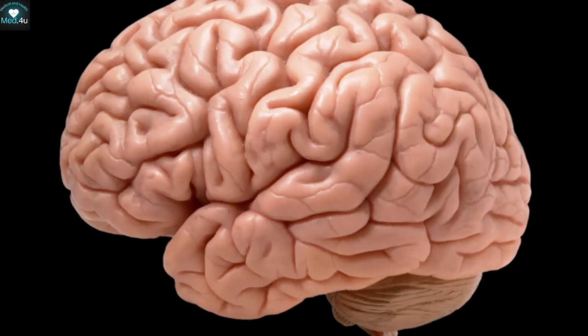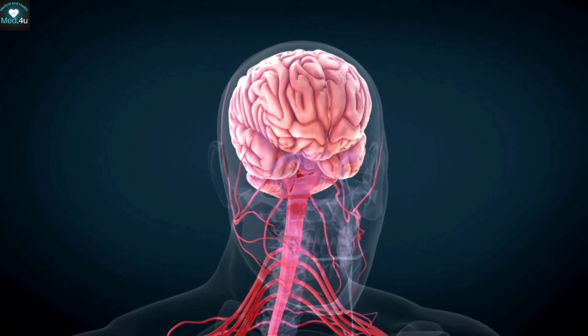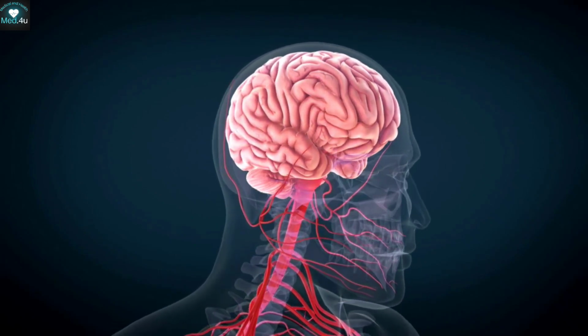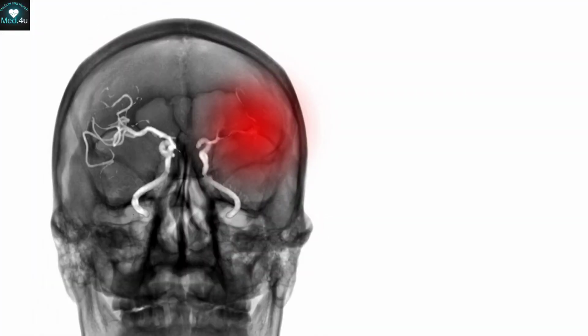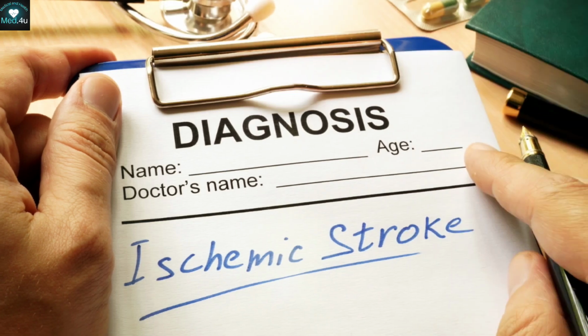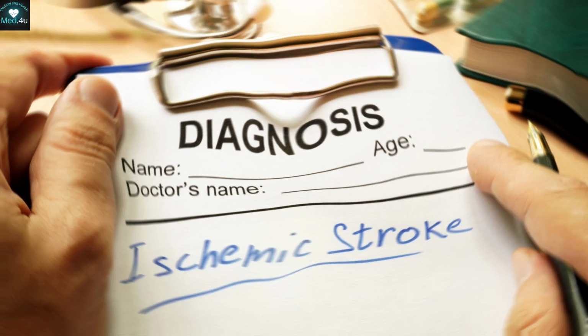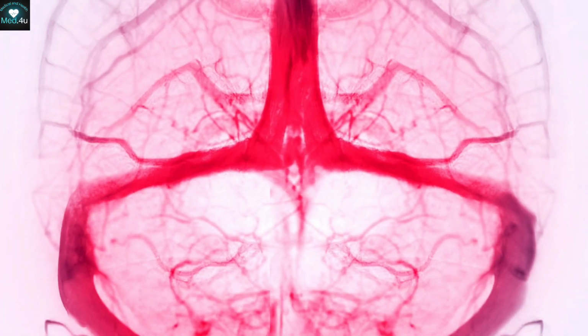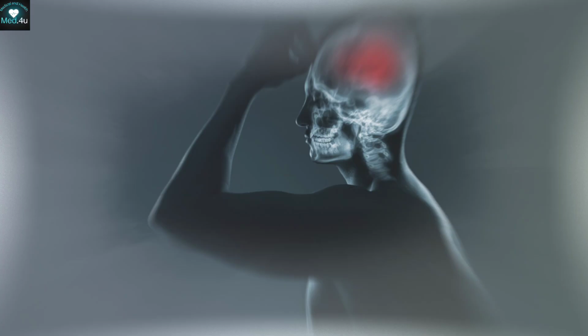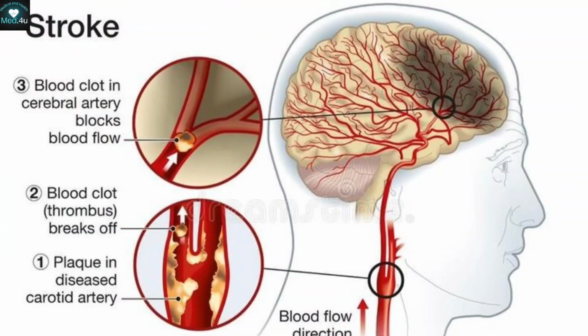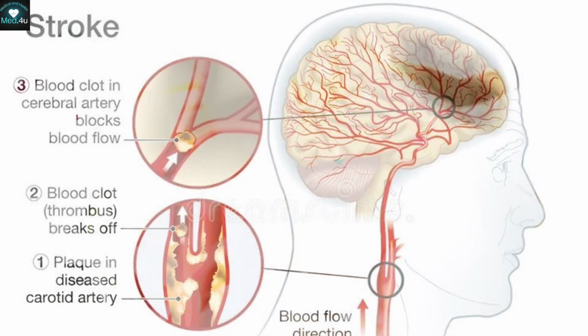Effect of diabetes on the brain. Uncontrolled diabetes has detrimental effects on the brain's blood vessels. Hardening of cerebral arteries can lead to narrowing of these vessels and eventually to the blockage of small arteries. When a cerebral artery becomes blocked, it causes an ischemic stroke, depriving the cells in that part of the brain of adequate blood supply and leading to cell death, which is one of the most significant effects of diabetes on the brain. Brain cell death can result in major issues such as speech difficulties, problems swallowing, and motor impairments.